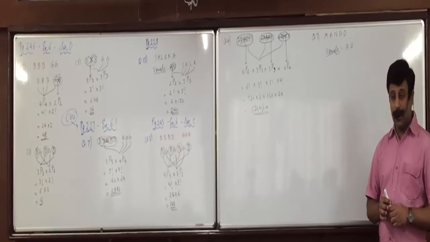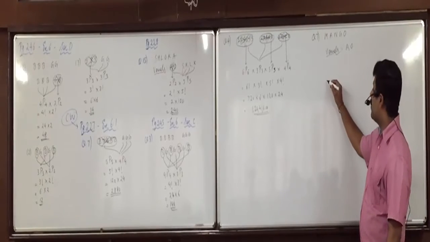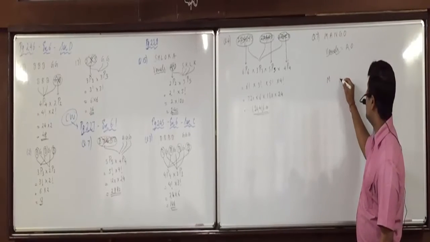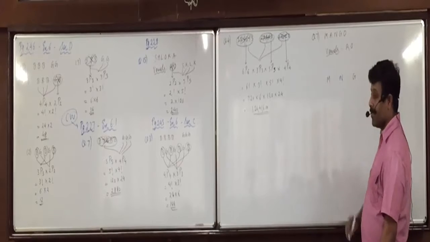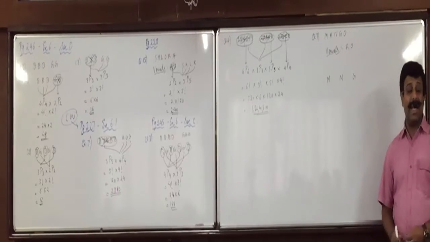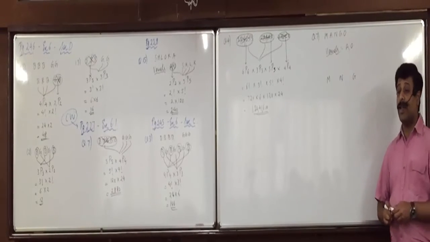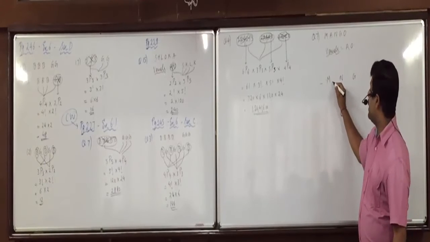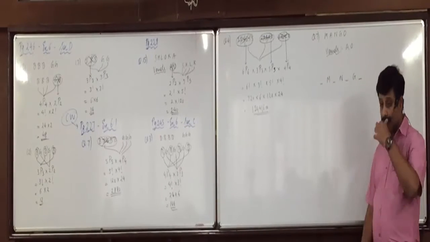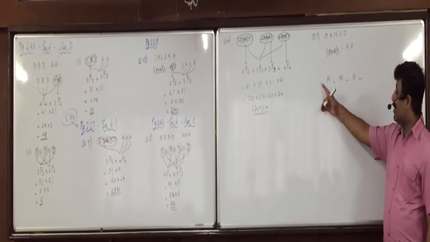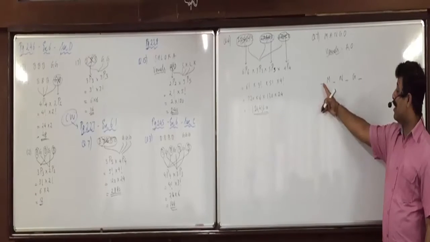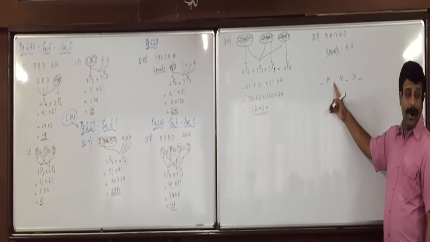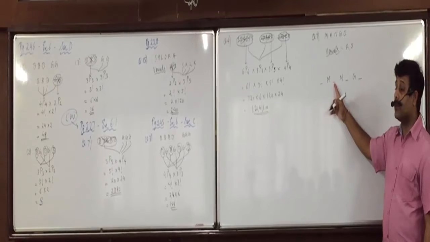Okay, now listen carefully. First of all, M, N, G. When will you say that vowels will not appear together? When they come in either of these places. If one letter comes here and the other comes here, are A and O together?